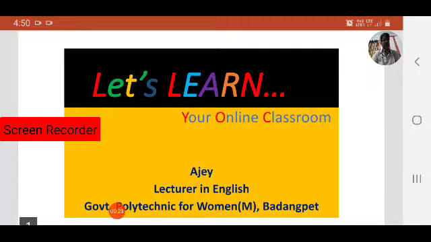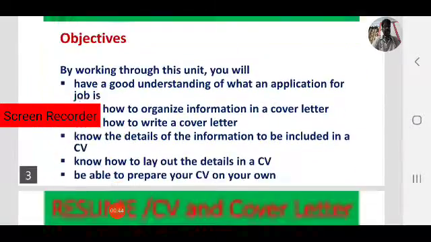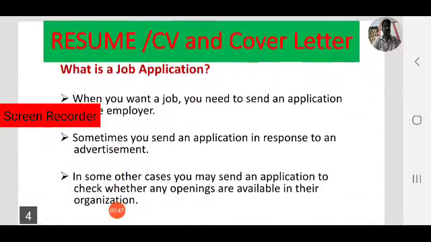Today, we are going to learn a new topic, a very important topic, that is how to write a job application. Before we begin today's lesson, let me ask you a question. What do you do after completing your diploma? There are two choices. You may go for higher studies or you may do a job.